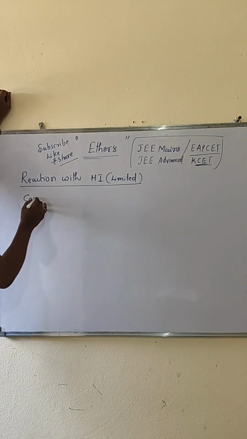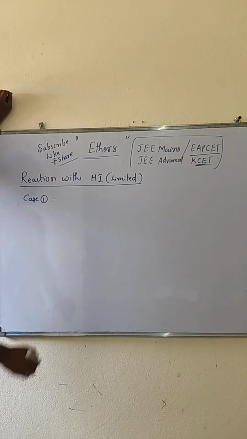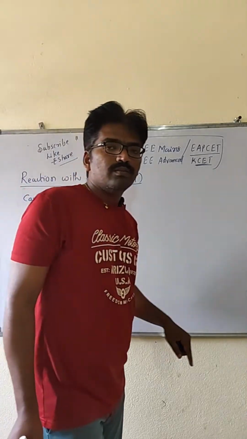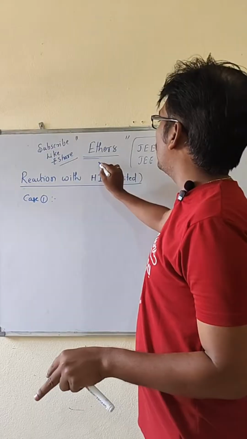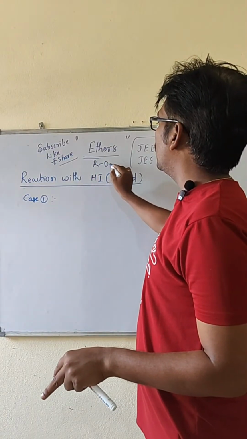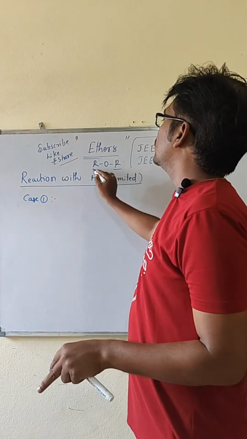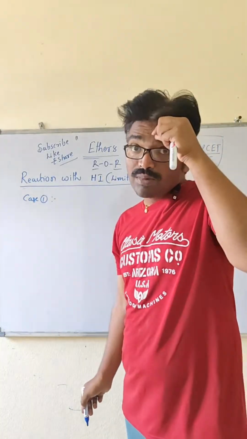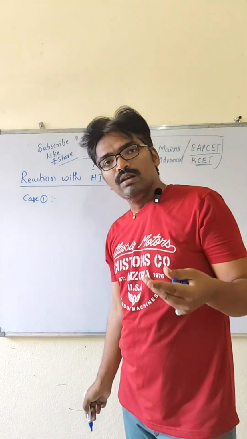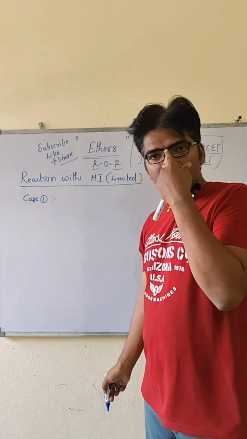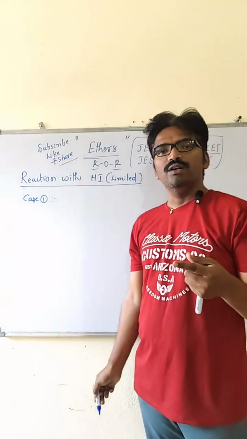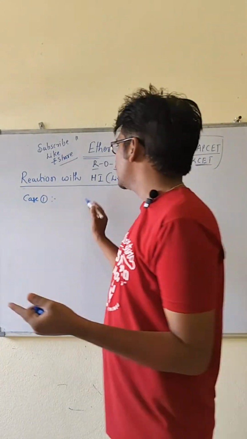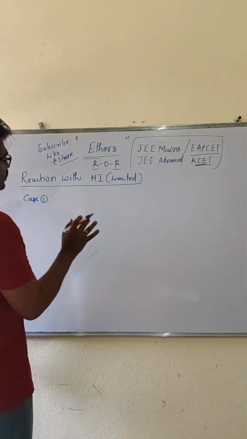Case one. In the ether, R-O-R is there. In case both alkyl groups are primary alkyl groups, then one alkyl group acts as an iodide, and one alkyl group can be converted into alcohol when it is in the limited case.